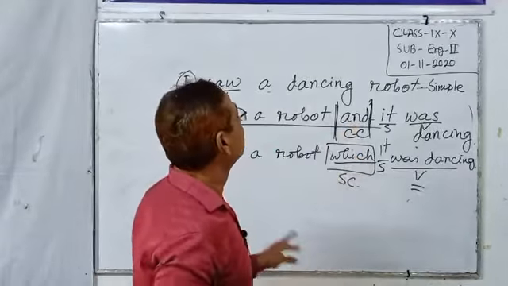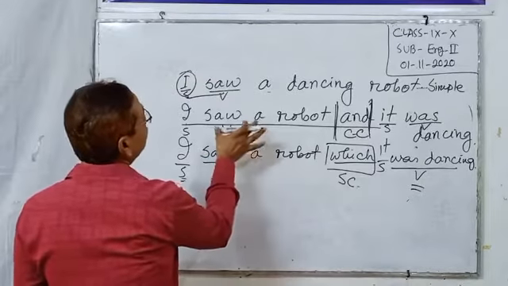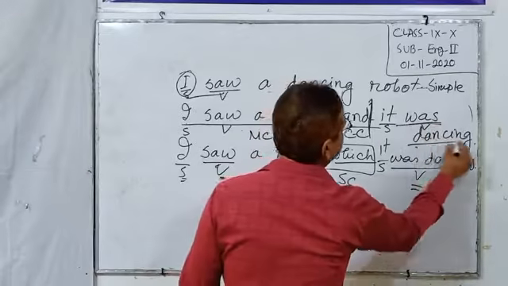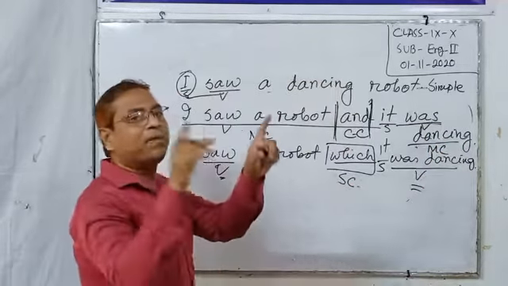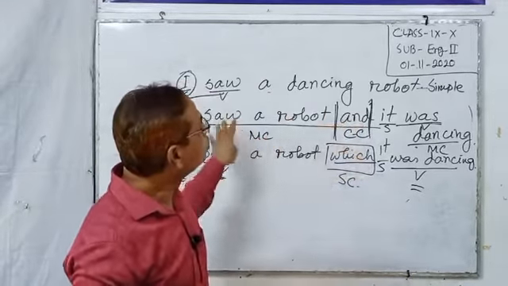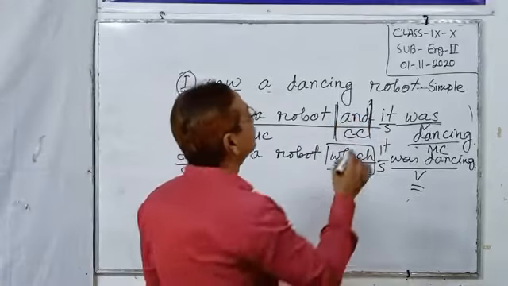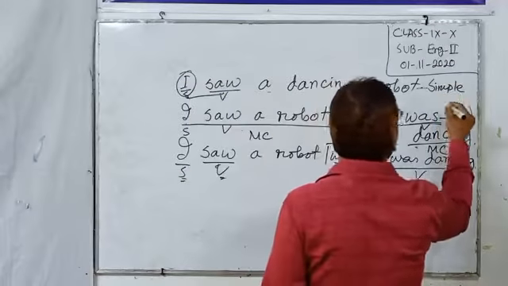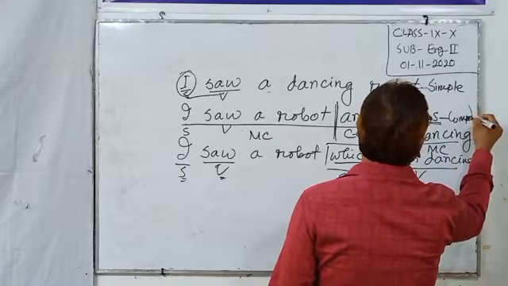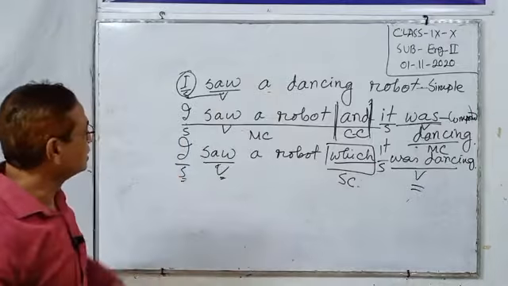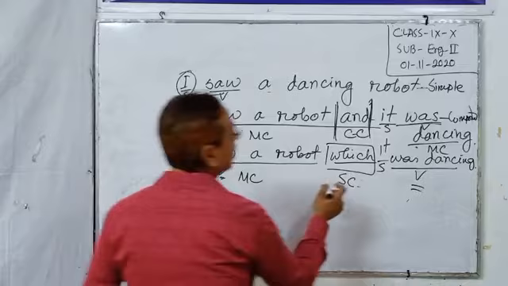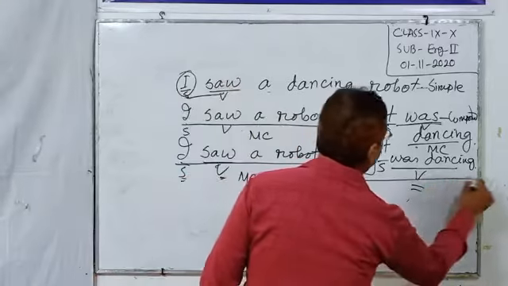When fanboys combine 2 clauses, this is a main clause and this is also a main clause. When 2 main clauses are combined with fanboys, that is and, this sentence is called a compound sentence.